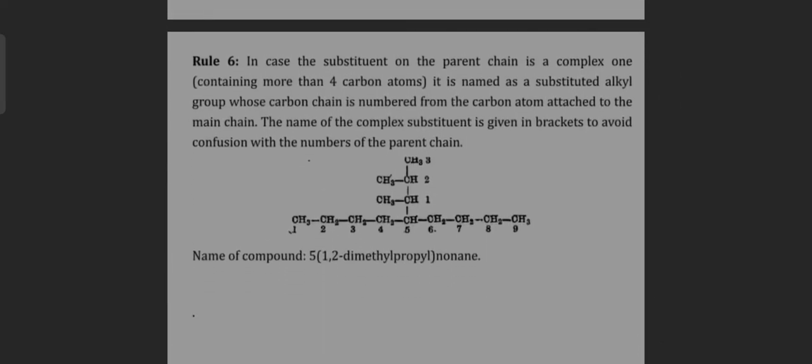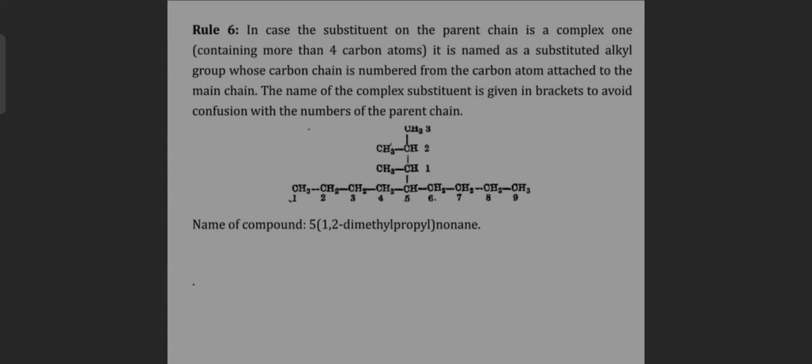Rule 6. In case the substituent on the parent chain is a complex one containing more than 4 carbon atoms, it is named as a substituted alkyl group, whose carbon chain is named from the carbon atom attached to the main chain.